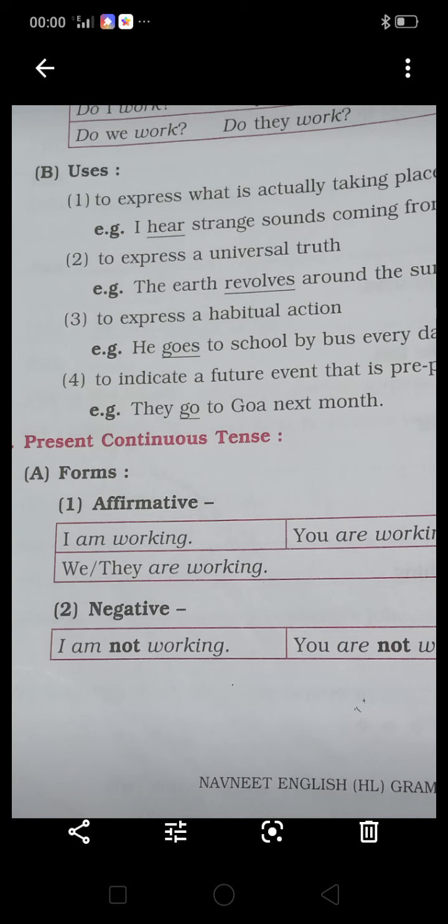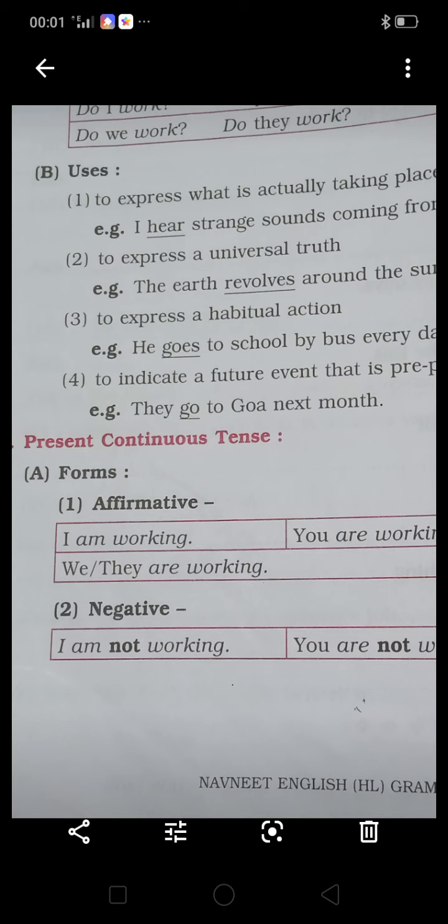To express a habitual action, next use. He goes to school by bus every day. Means it is his habitual action. Or I do study every day. Means it is also habitual action. Like this way we are expressing the habitual action with the help of simple present tense.